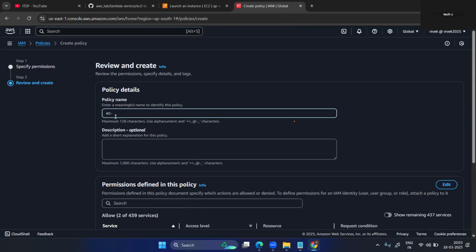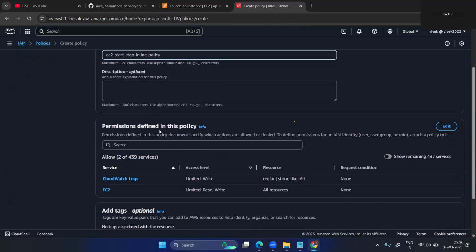EC2 start stop inline policy. Perfect. Correct. Here you can put the definition. Here you can see the services CloudWatch and EC2.